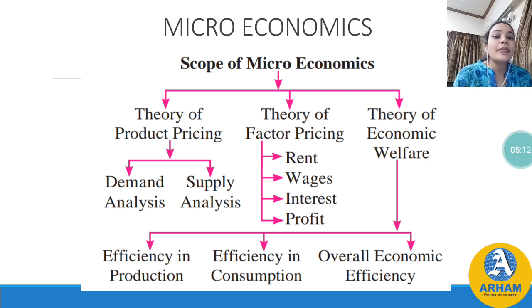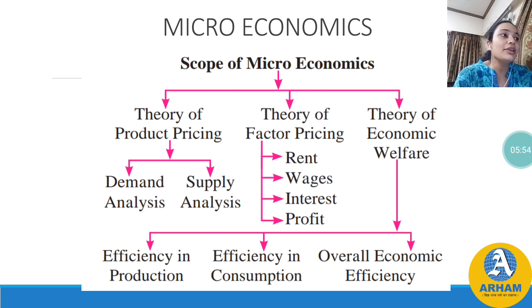First is the theory of product pricing. Theory of product pricing means demand and supply. Whatever we produce completely depends upon demand and supply. If you produce something that is demanded, then automatically your sales will increase. When we introduce some product in the market, we keep it at a reasonable price. But once the market accepts our product, when the customer is satisfied, we start increasing the price. That's the market policy.